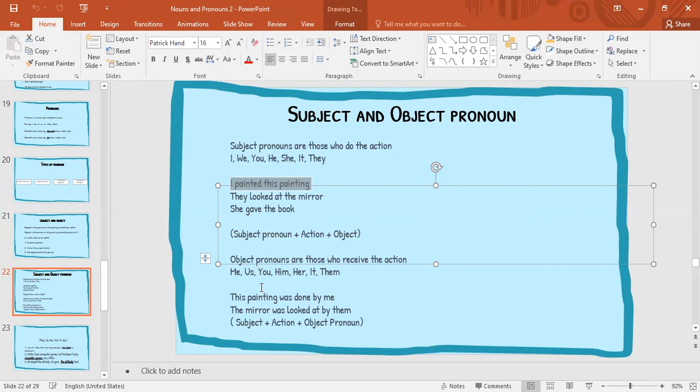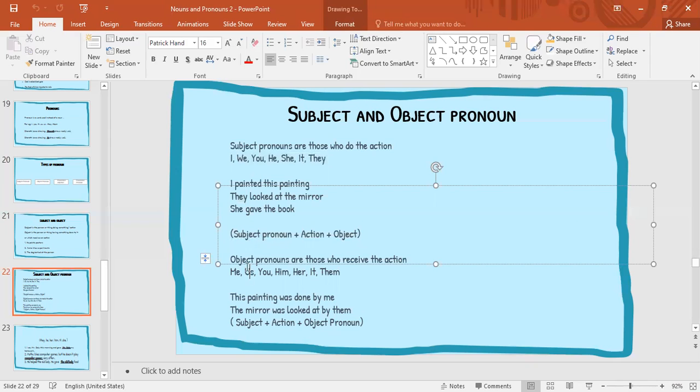So the subject pronoun comes before the verb. Yeah, here the verb is painted, right? The subject pronoun comes before the verb. See here, they looked at the mirror. Look is the action of the verb, and before that they has come. They is the subject pronoun here, right?